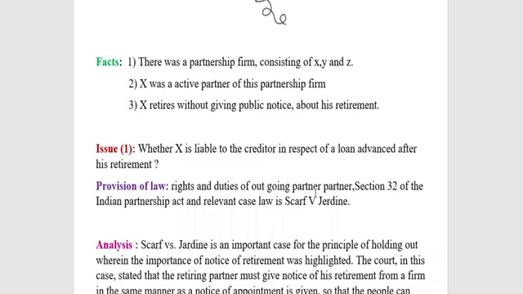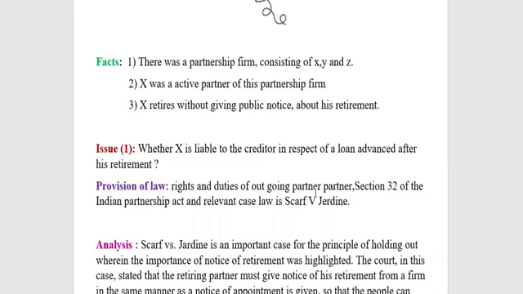And the public notice about the retirement of a partner may be given either by the retiring partner himself or any of the partners of the reconstituted firm. Because if one partner goes out, the Partnership Act says the partnership firm has to be reconstituted.